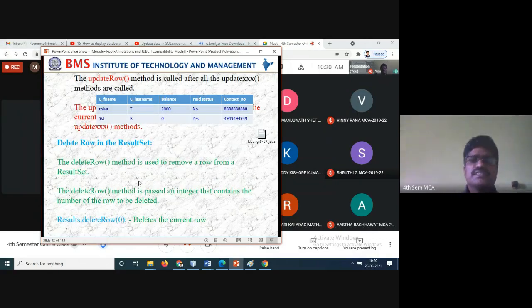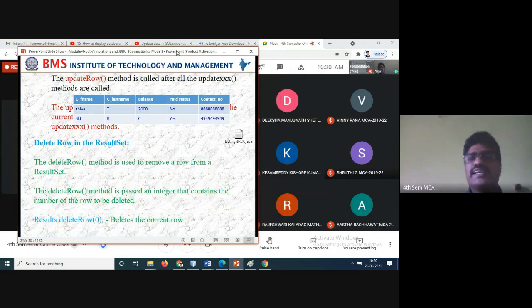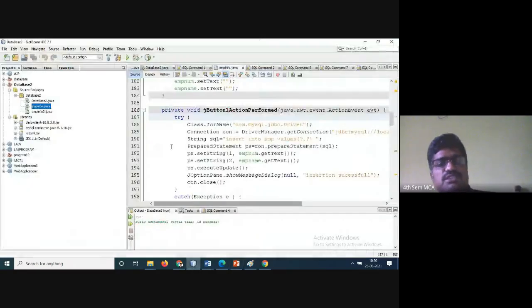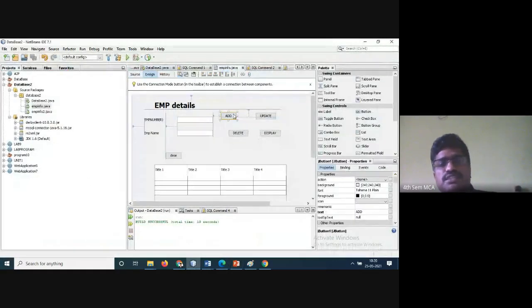Next, delete the row of the result set. The delete row method is used for that. All these things are one student information example, a laboratory program. Whatever I have done here, the rows and columns are nothing but the design part. So take this program code and keep it with you, and the corresponding examples that I'm telling you, try to write that code in the examination. That's it. This one program will cover the entire thing in your PPTs.